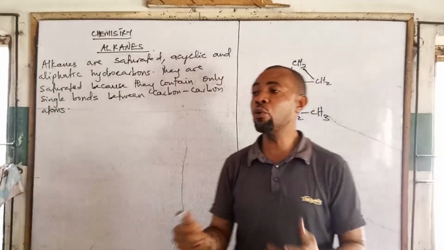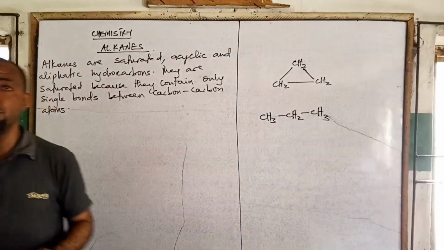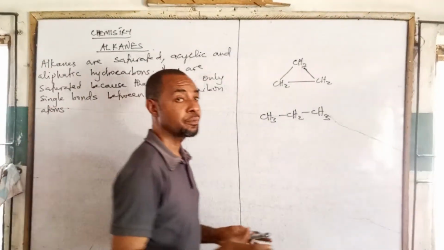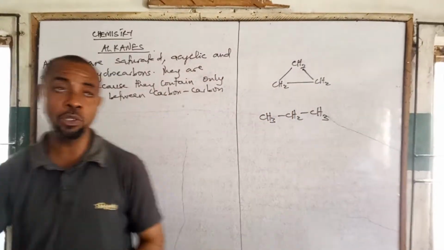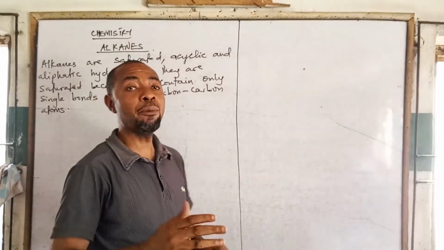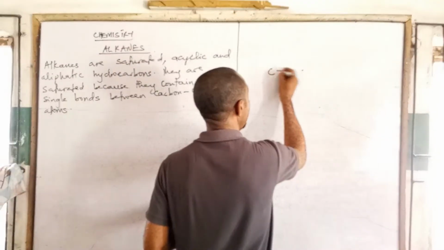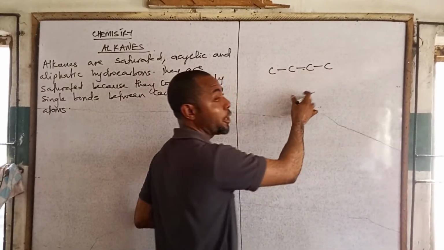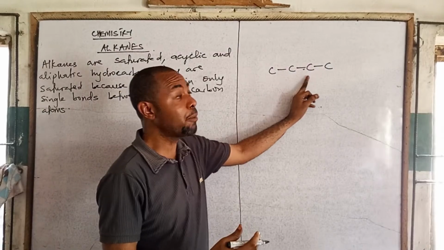We have only single bonds between the carbon atoms. In alkane, the bonds we have are all single bonds. So once you see an alkane, the bond between the carbon atoms must be a single bond. That's why they are saturated.